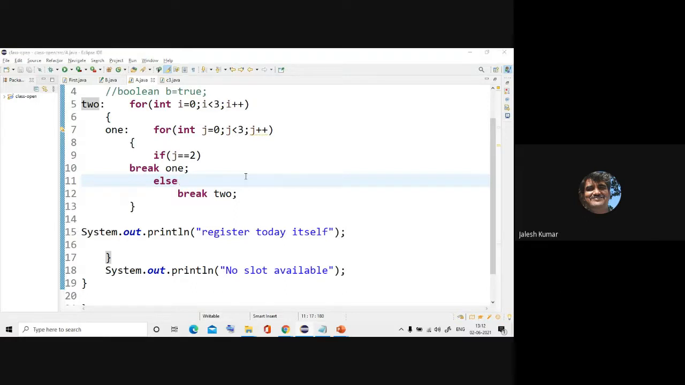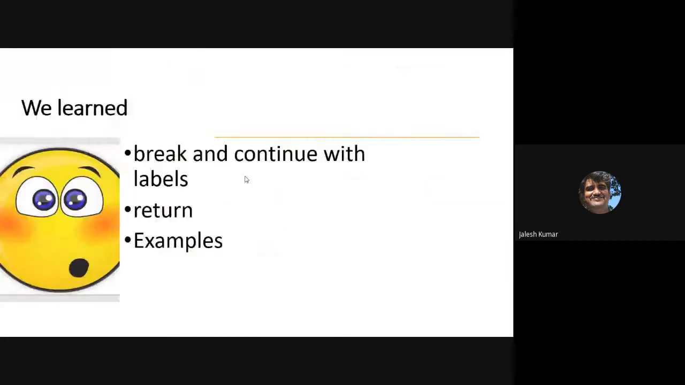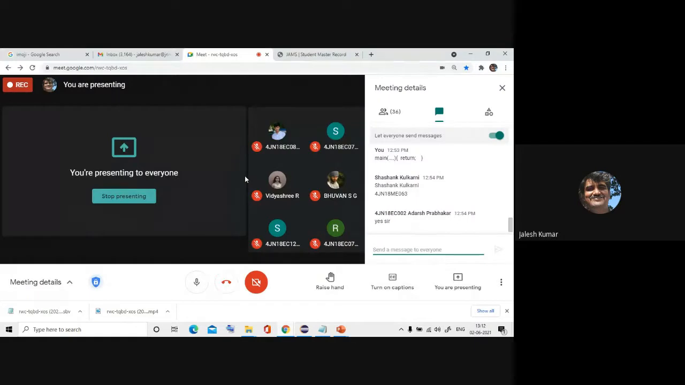Okay, so that is the discussion. What we are discussing today is break and continue with labels, returns and examples. And some more examples will work out in the next class.